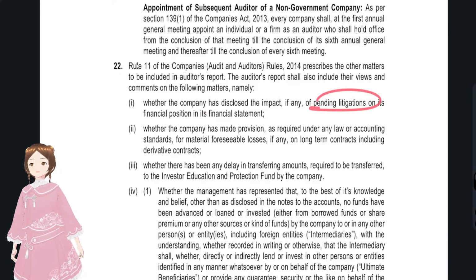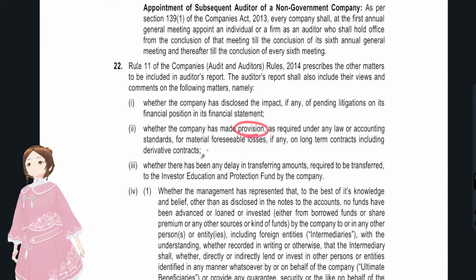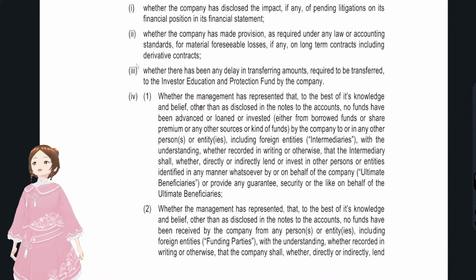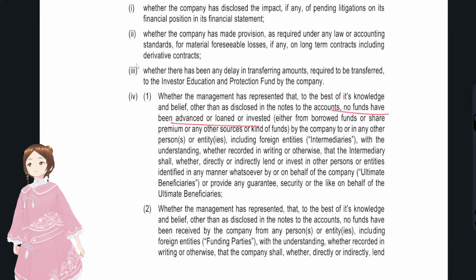That is, with regards to the pending litigations and whether the company had made any provisions for any foreseeable losses, and whether there was any delay in transferring amounts to the Investor Education and Protection Fund, and whether management has represented that no funds have been advanced or loaned or invested, that is cash outflow, other than disclosed.